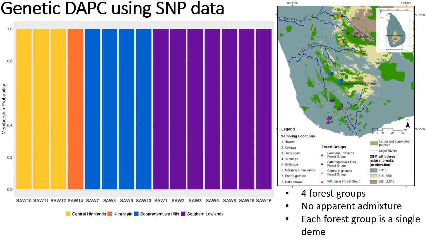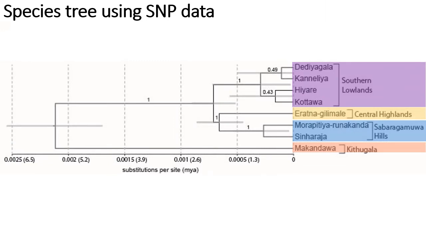This is also reflected in the DAPC depicted in the structure plot over here. This shows no apparent admixture between forest groups, and each forest group represents a single deme. To find the relationships between populations, we estimated a species tree using BPP.